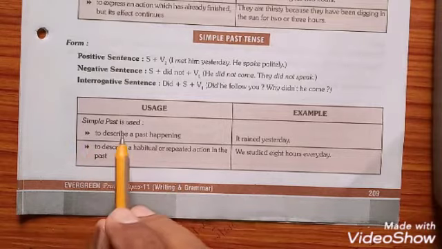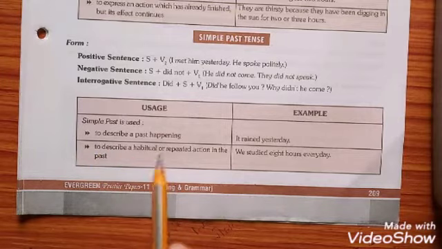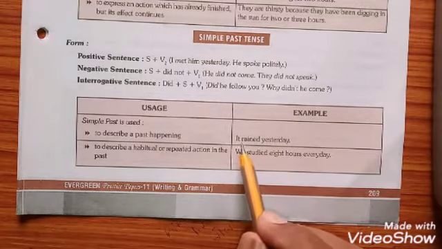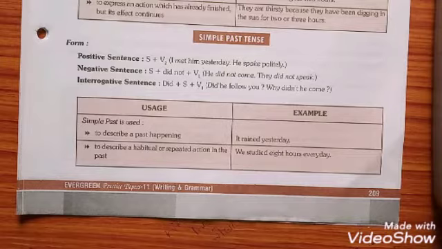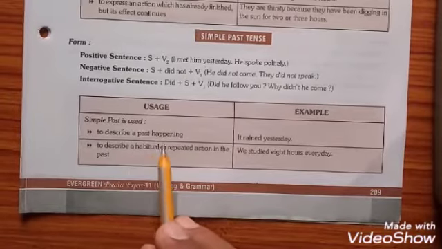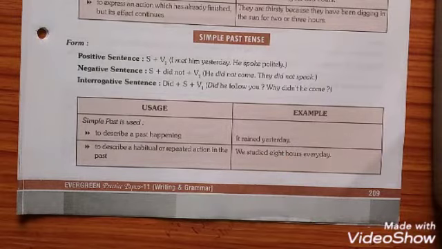So the first use of simple past tense is to describe a past happening. If any happening is in the past, you are bound to use subject plus V2 plus other words. It rained yesterday. Students, if any sentence has yesterday, previous day, last night, last year, last moment, all these words indicate that an action happened in the past, and they take subject plus V2 plus object.